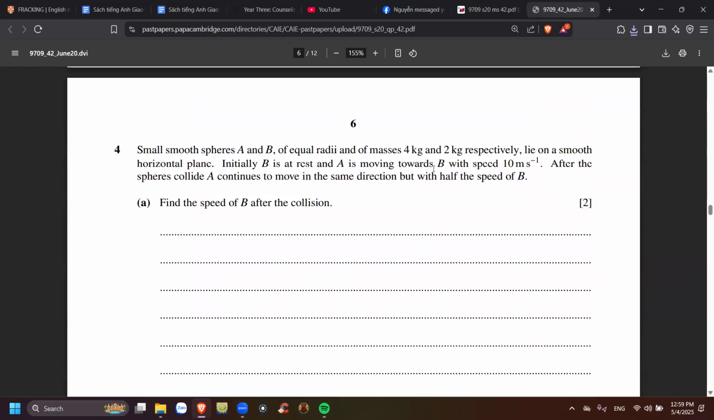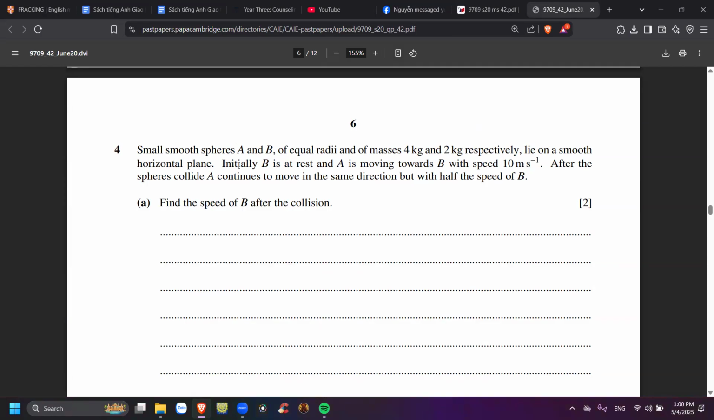Okay, for number 4, small smooth spheres A and B of equal radii. You know, radii is basically radius, but plural form. Số nhiều với radius á, bán kính bằng nhau. So they have equal radii, they should have the same volume, right? Thể tích luôn. And the masses are 4 kilogram and 2 kilogram respectively. So A is 4 kilogram, B is 2 kilograms.